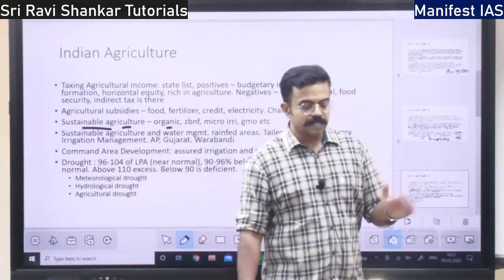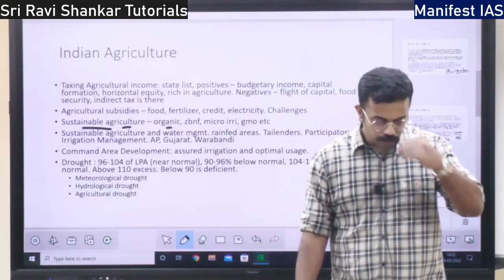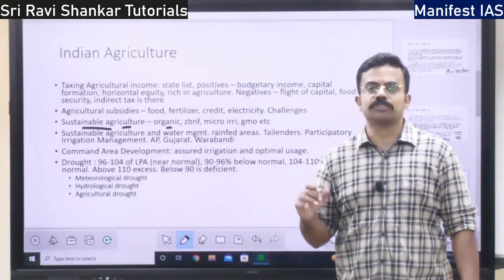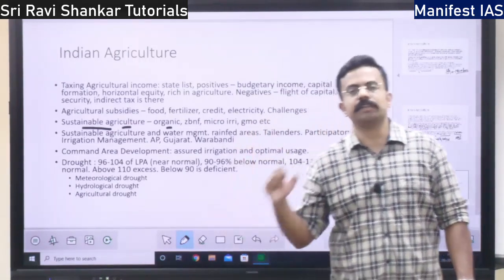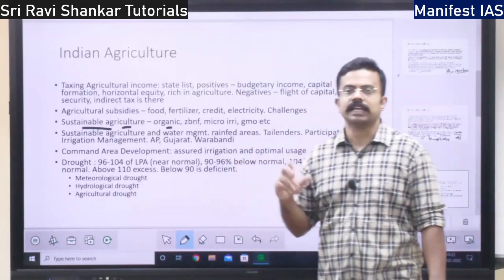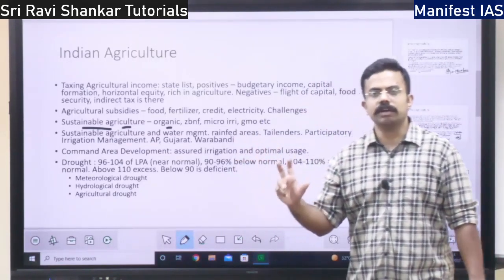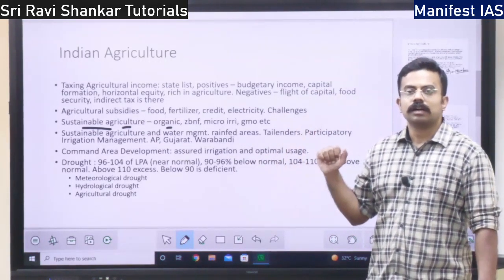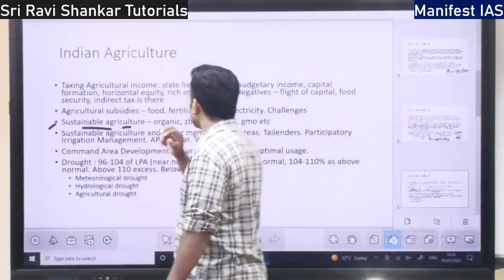Agriculture will be sustainable. That is, it is going to be so for a long period, right? So it is not going to deteriorate the land. It is not going to cause harm to the soil, right? The productivity will not become less. It is not going to harm the environment, right? It is going to give proper remuneration to the farmer. All these are the concepts of sustainable agriculture.